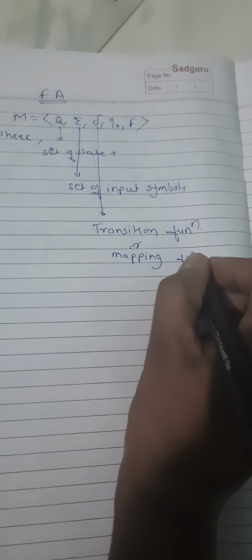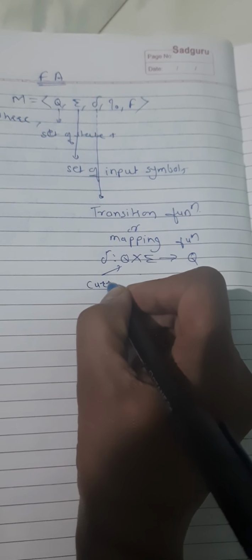Delta is a transition function, or mapping function. Generally it maps Q into sigma, it gives Q. This is nothing but the current state and the current input symbol, and it maps to the next state.